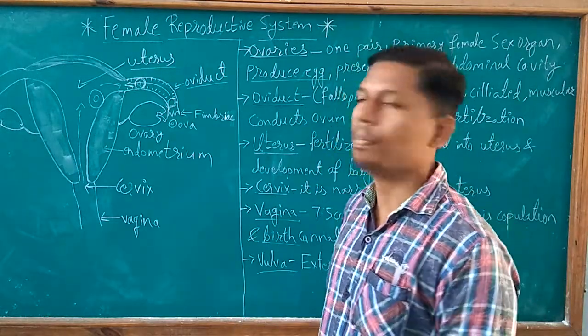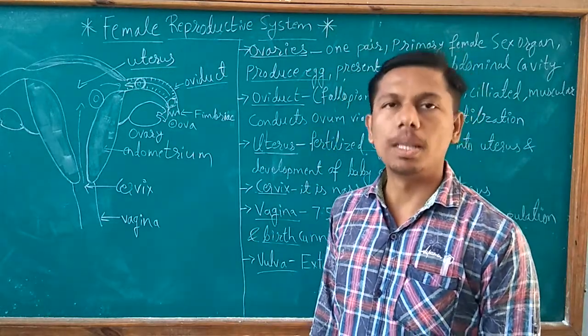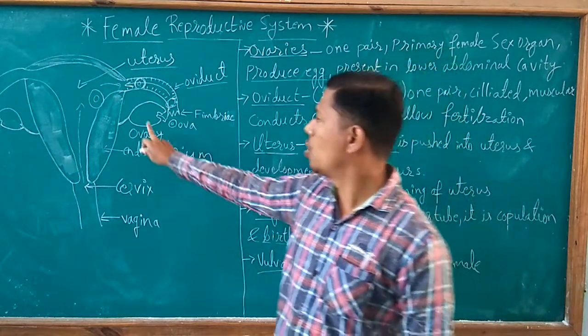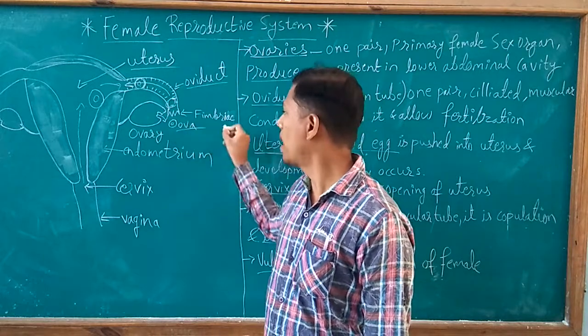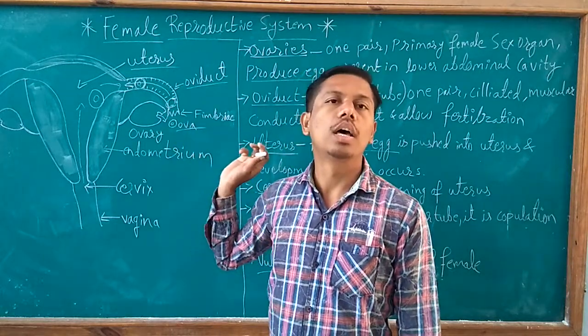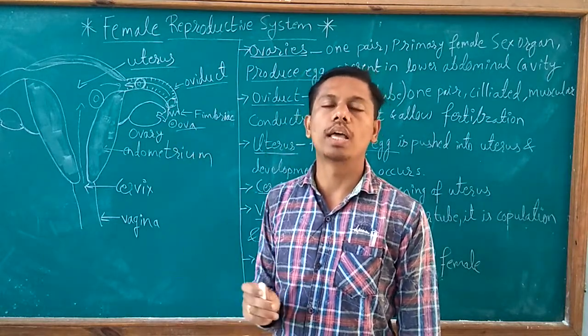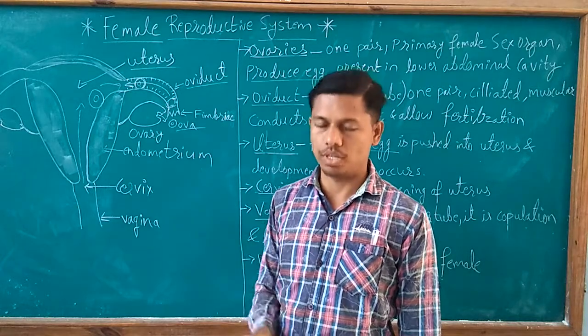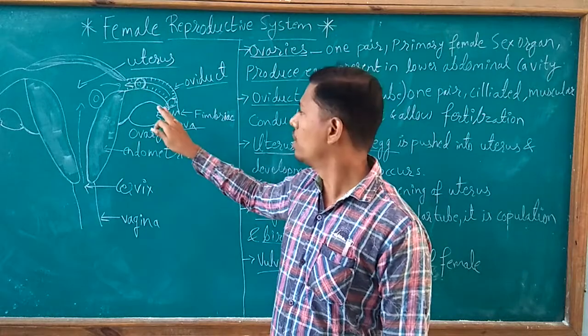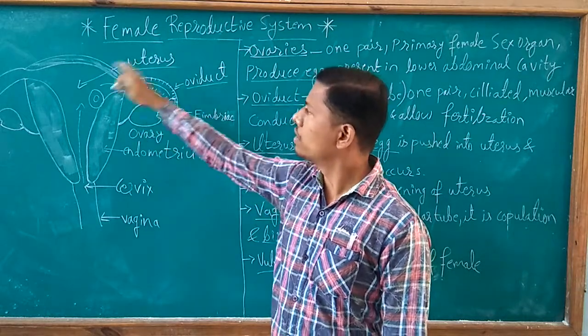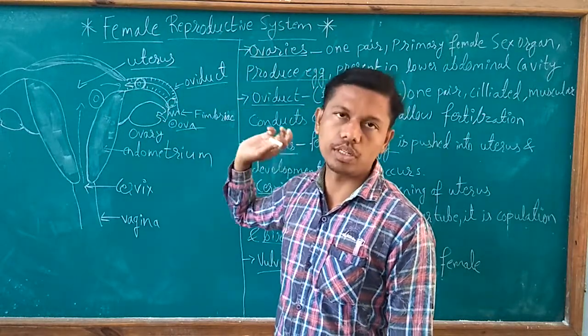The important primary reproductive organ in the female is the ovary, which produces ova, that is eggs, and also produces the reproductive hormones known as estrogen and progesterone, which are helpful for proper functioning of the ovary and the whole reproductive system.